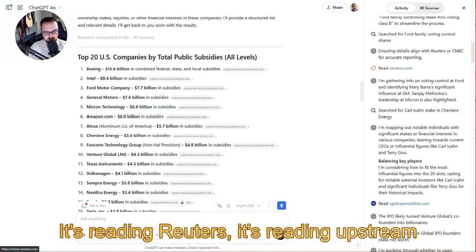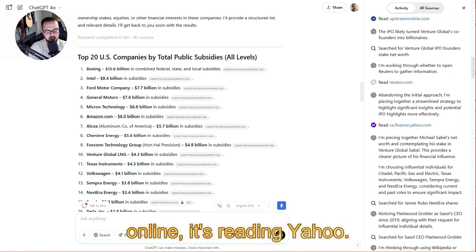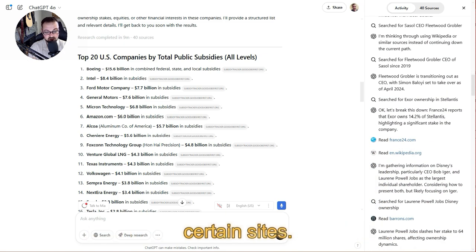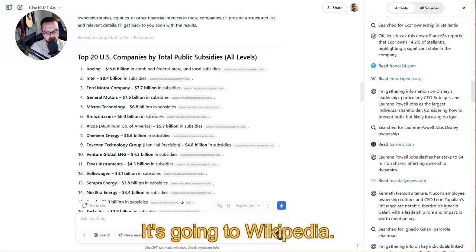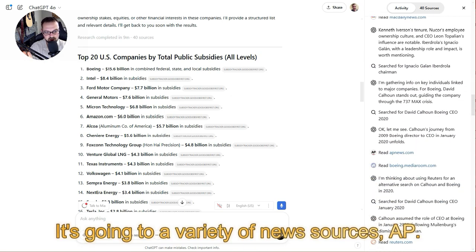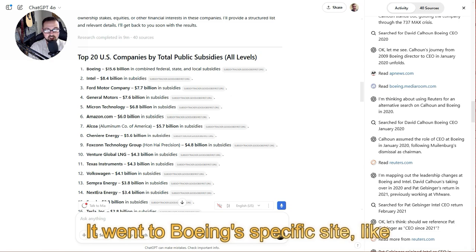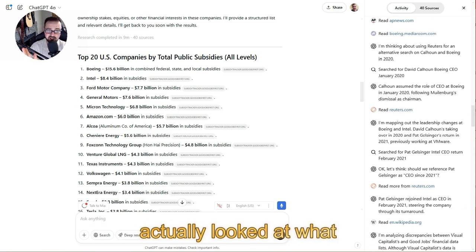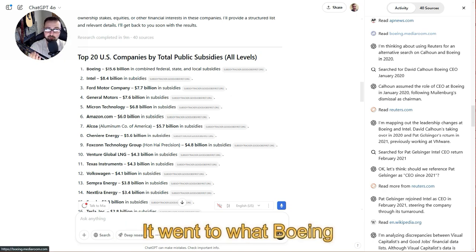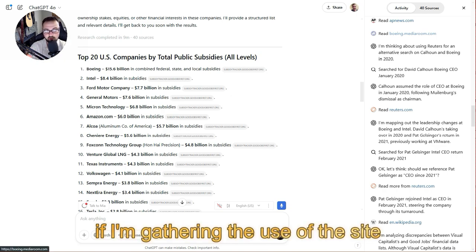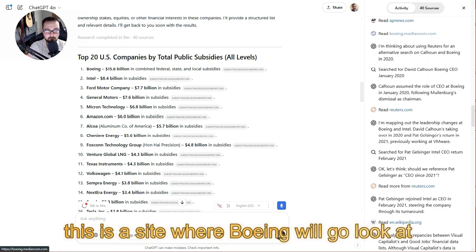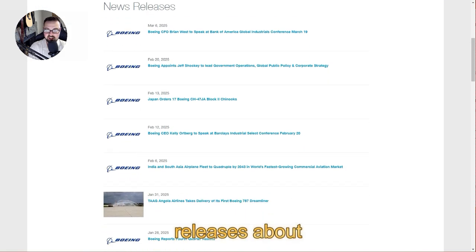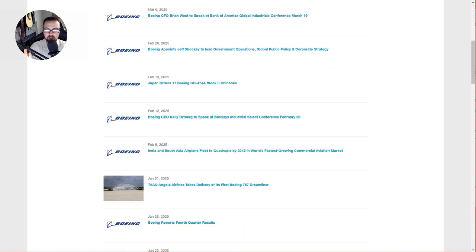It's reading Reuters, it's reading Upstream Online, it's reading Yahoo, and I could even tell it to check out certain sites. It's going to Wikipedia, it's going to a variety of news sources, AP. It went to Boeing's specific site, like their media room site. I actually looked at that because I thought it was interesting. If I'm gathering the use of the site correctly, let's go look at it right now. Yeah, this is literally the news releases about what Boeing is doing and getting up to.